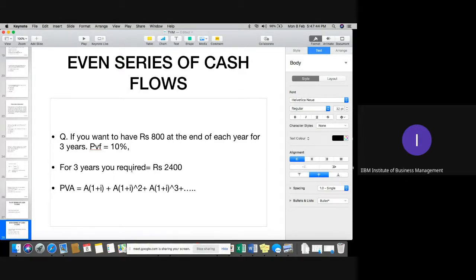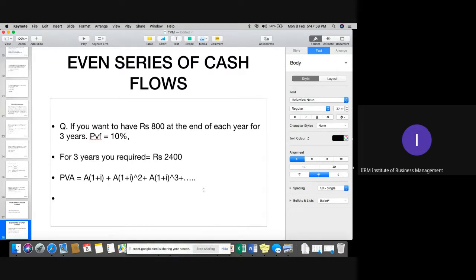Now, for example, you need 800 at the end of each year. So how can we calculate the present value of the annuity if we require the desired sum? What is the amount you need to invest right now? You can calculate this part. That is PVA is equal to the amount, 800, which you want to receive after each and every year, 1.